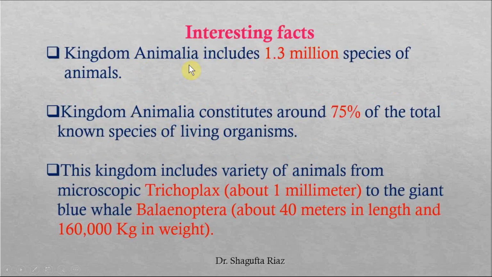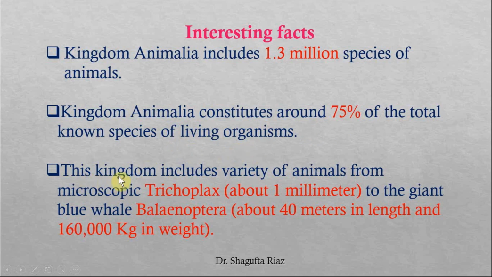Here are a few interesting facts about the kingdom Animalia. Kingdom Animalia includes 1.3 million species of animals, which means it constitutes around 75% of the total known species of the living organisms right now.